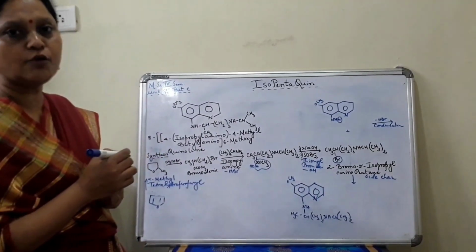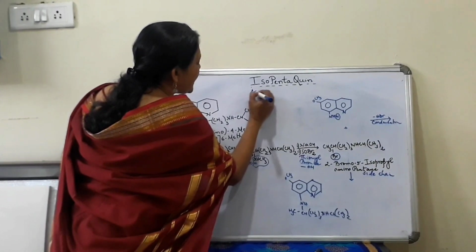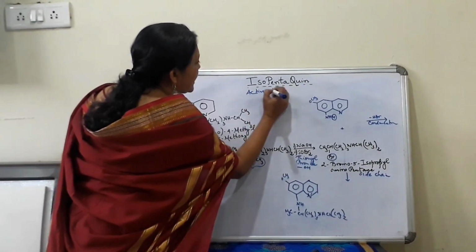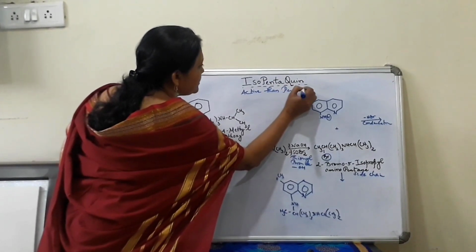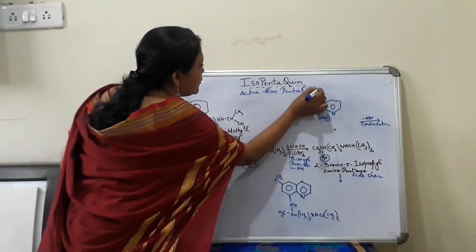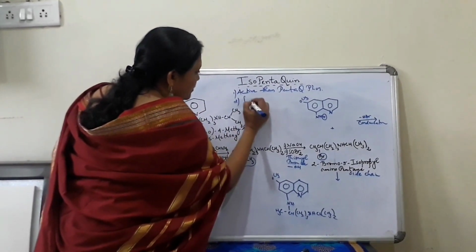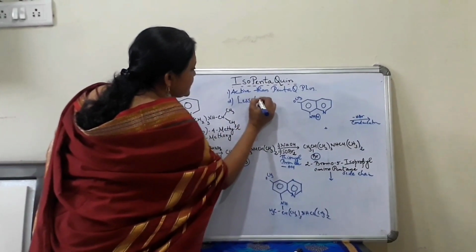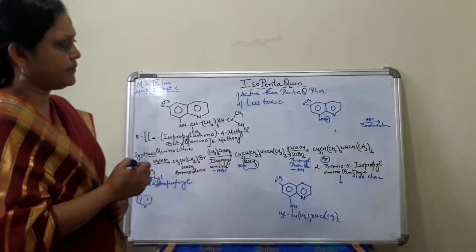Isopentaquine, which is an isomer of pentaquine, and isopentaquine is more active than its isomer, that is pentaquine phosphate. One more property is there: it is less toxic than pentaquine phosphate. Thank you.